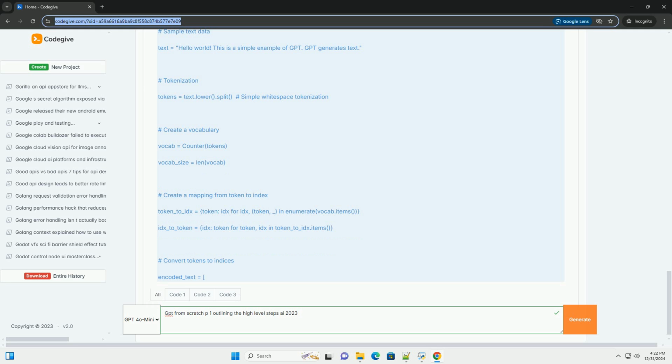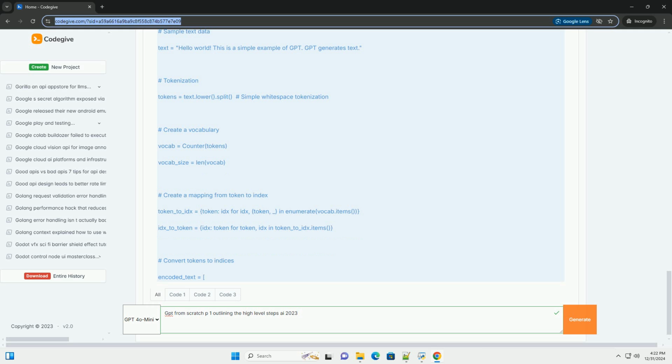3. Data preparation. Collect and pre-process text data. This involves tokenization, cleaning, and creating a dataset suitable for training. Define a vocabulary and convert text into token IDs. 4. Model implementation. Implement the transformer decoder architecture, which includes building layers for multi-head self-attention, feed-forward networks, and layer normalization. Create a GPT model class that utilizes these layers.